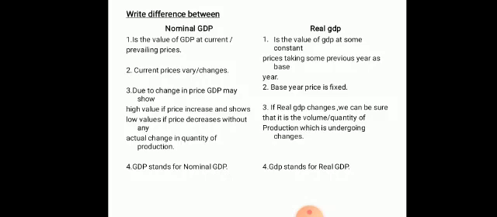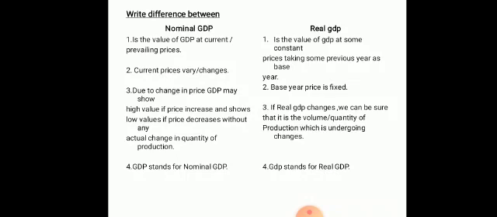Then third one: in nominal GDP, due to change in price, the GDP may show a higher value if the price increases and show a lower value if the price decreases, without any actual change in the quantity of production. So see, 100 kgs of rice is produced. Today the price may be 90, tomorrow the price may be 95. If the price is 90, the GDP value shows less.